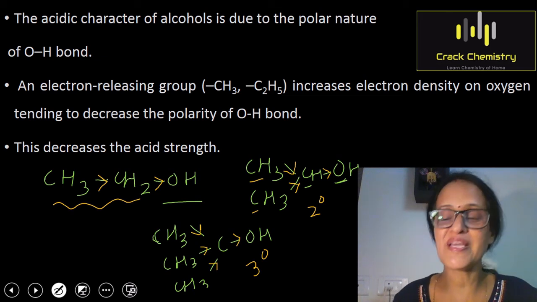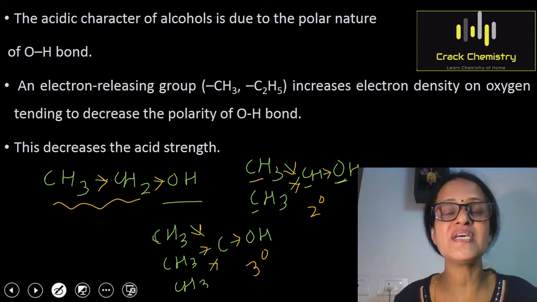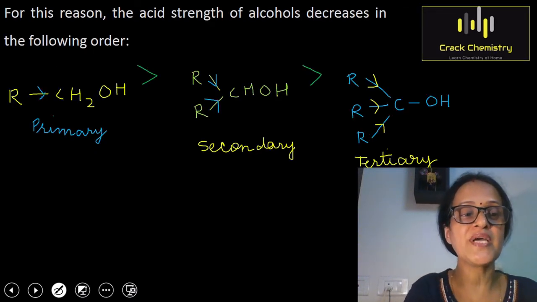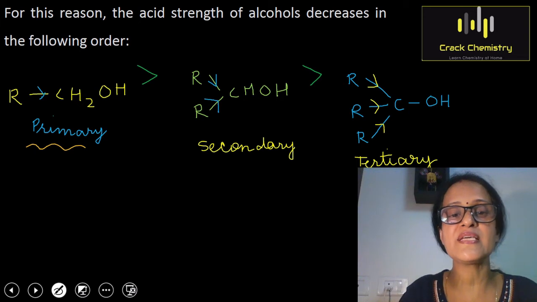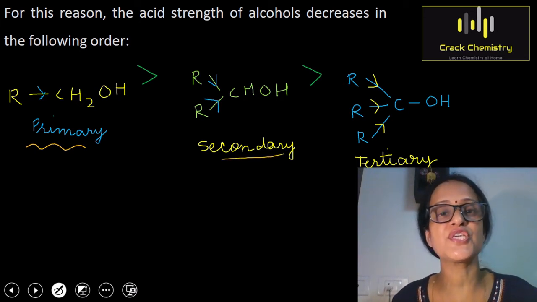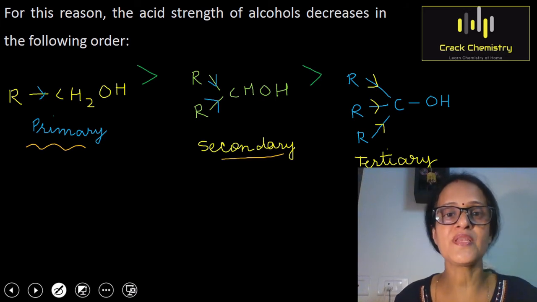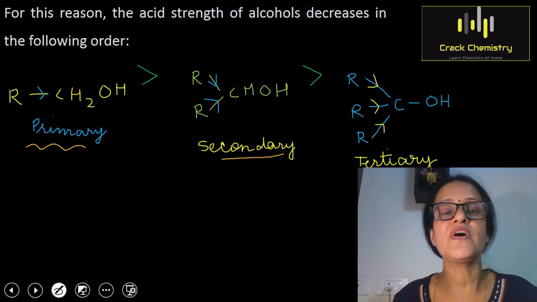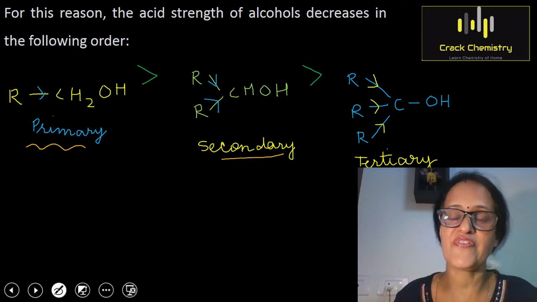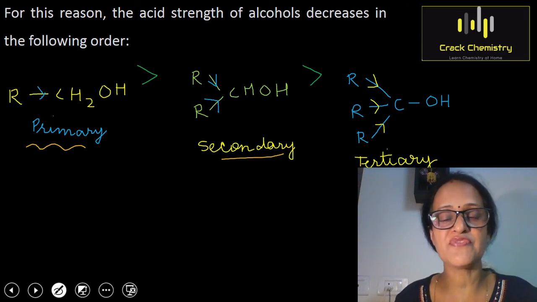So I hope you are getting my point which I want to mention here. What is the order of acidic strength of alcohols? A primary alcohol is more acidic than a secondary alcohol, which in turn is more acidic than a tertiary alcohol, because of the presence of alkyl groups which show the positive I effect, positive inductive effect.